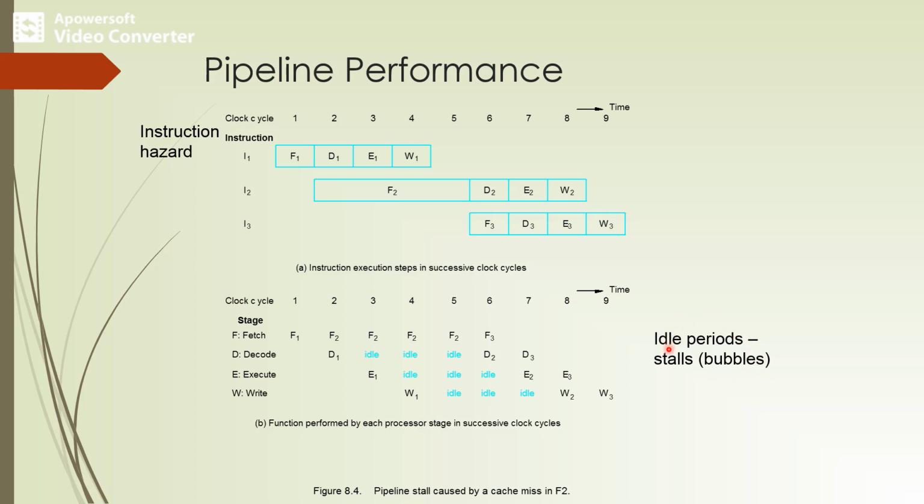Once created as a result of the delay in one of the pipeline stages, the bubble moves downstream until it reaches the last unit. So I can say that once the hazard occurs, it will go in a downstream fashion until it reaches the last unit. Now the last type of hazard, as I mentioned, is structural hazard.